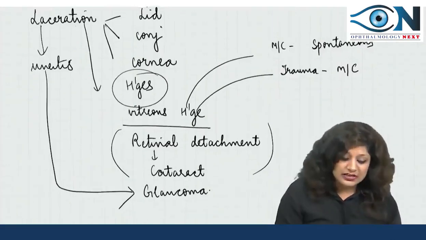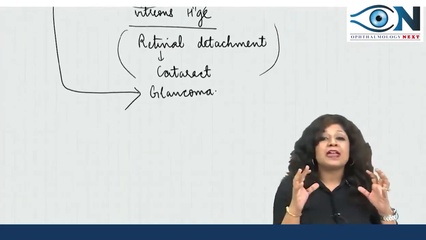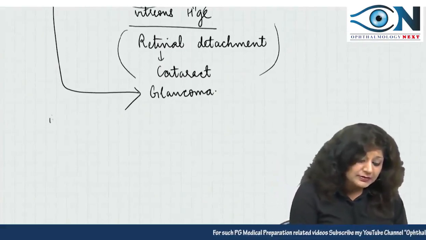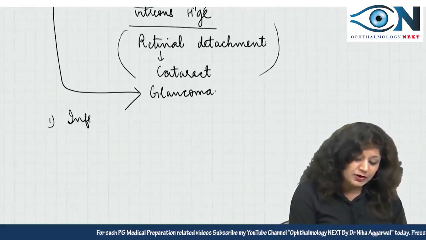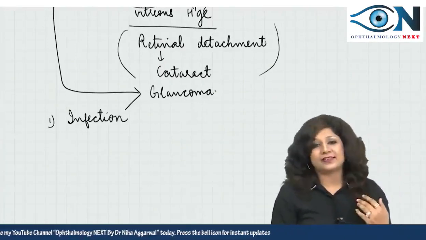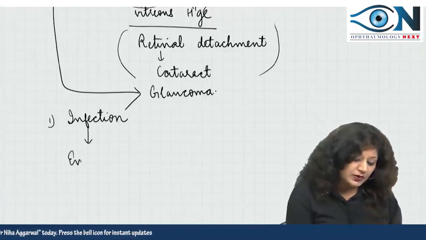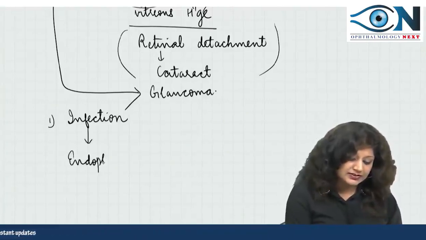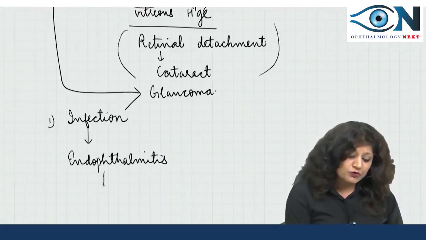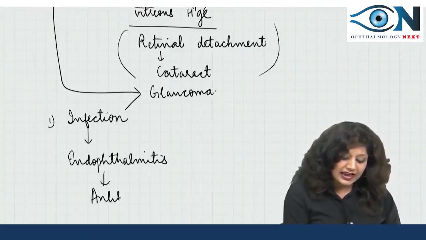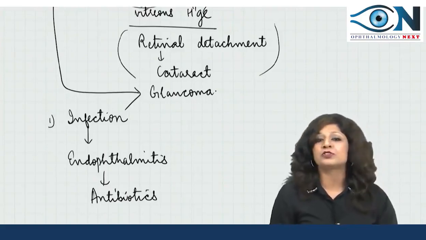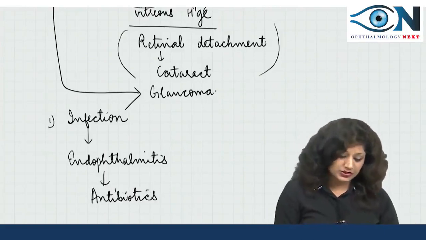Now in short, if I ask you what are the major dangers of penetrating trauma, I am concerned about the infection, because a foreign body, something from outside, is going inside. So I am always worried about endophthalmitis. This patient is at risk of endophthalmitis, so I will start the antibiotics at the earliest because I am worried about the infection.